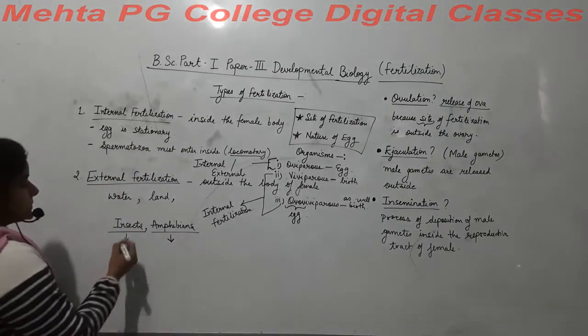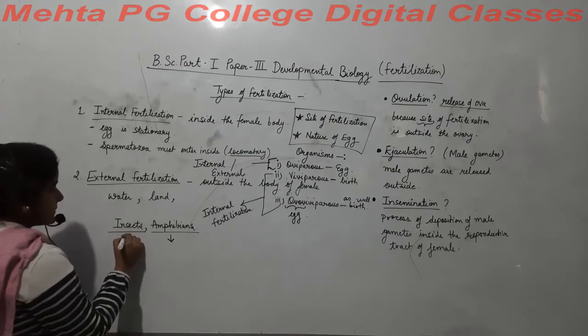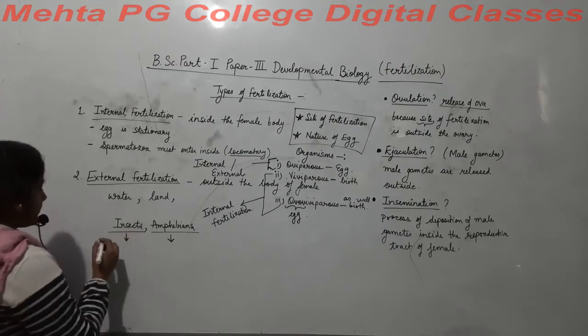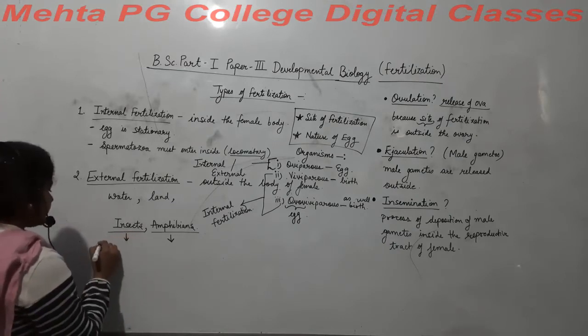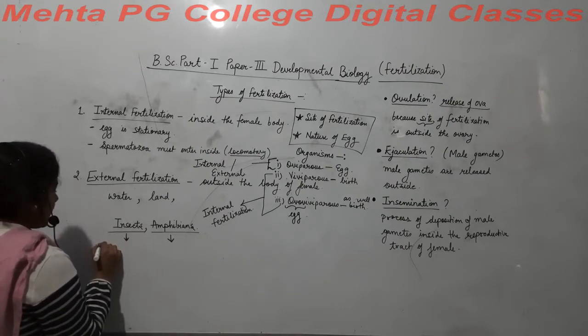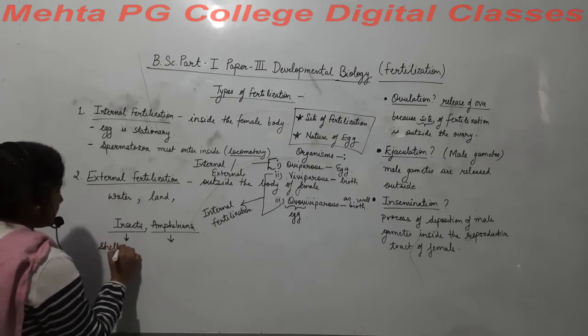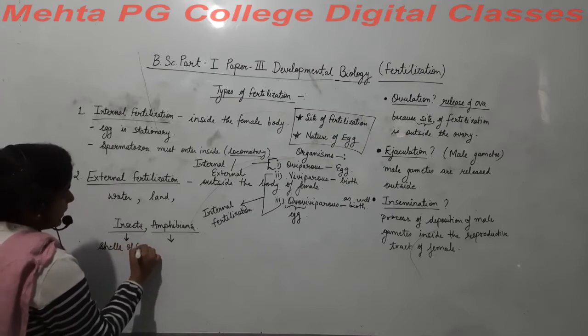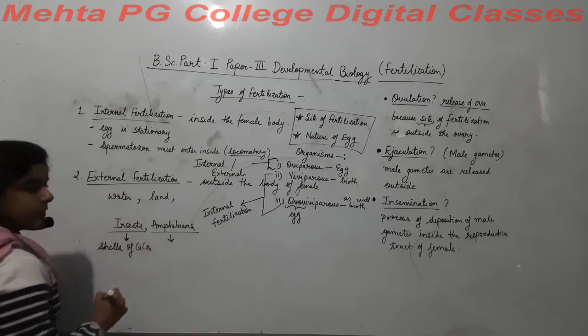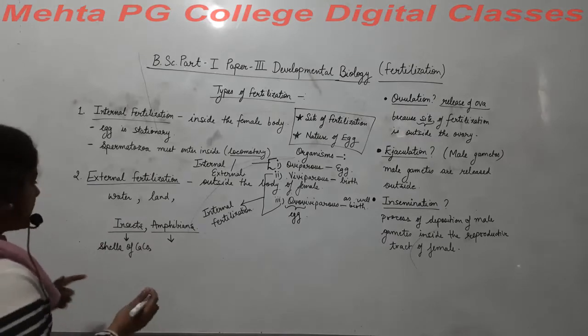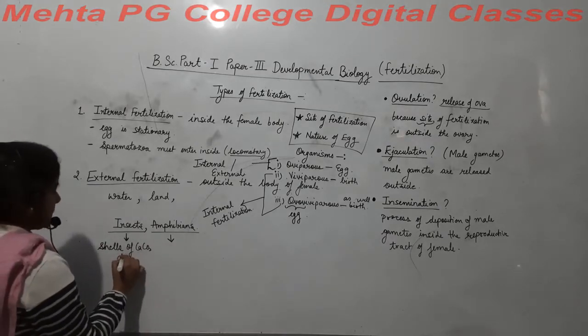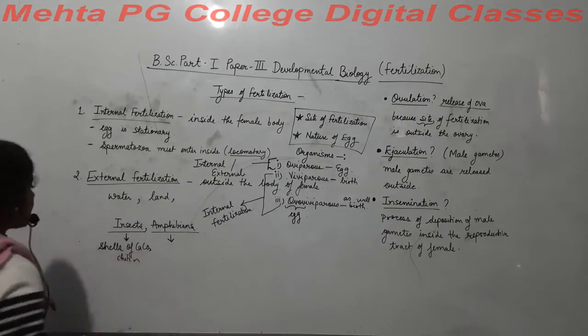Like in insects, we observe shells of calcium carbonate present outside the body, or chitin shells are also present, right?